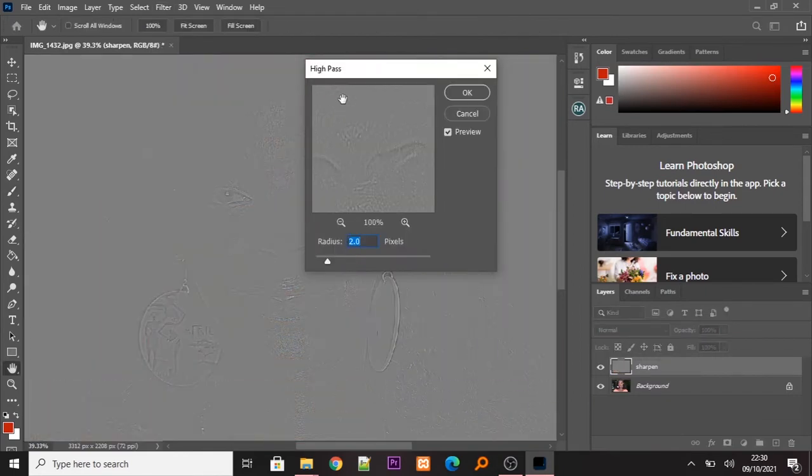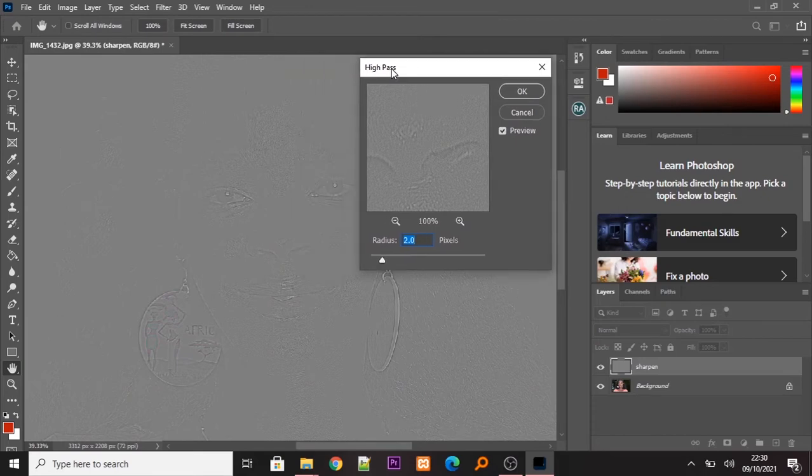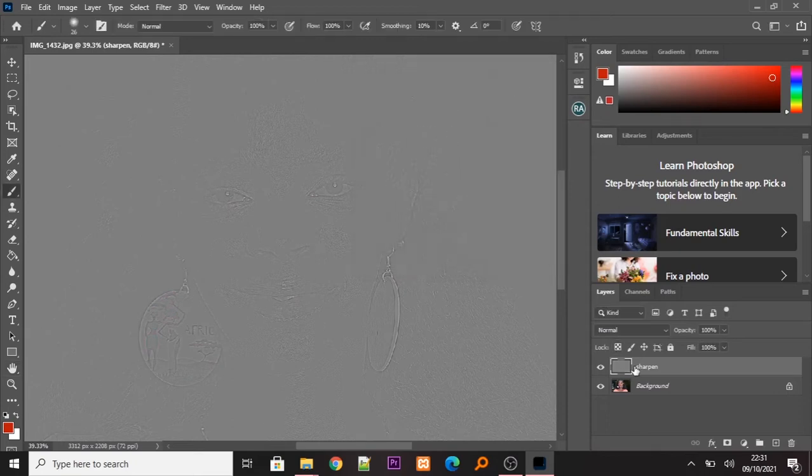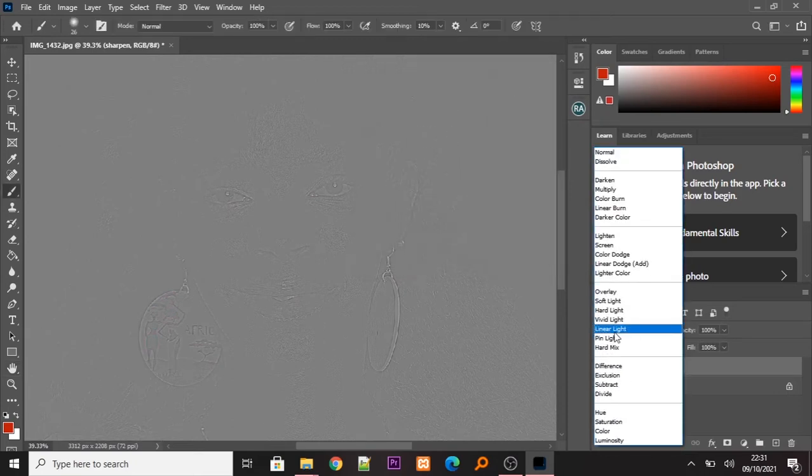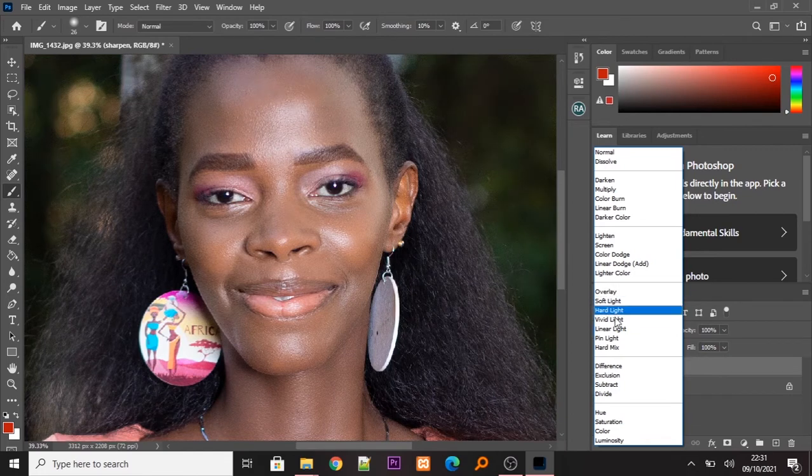Now you want to give it a radius whereby you want to see these details right here. You only need to see the major details, not all this. So we are going to reduce it a little bit to around 1.8. That should do. Okay, now blending mode, we're going to change it to Overlay.